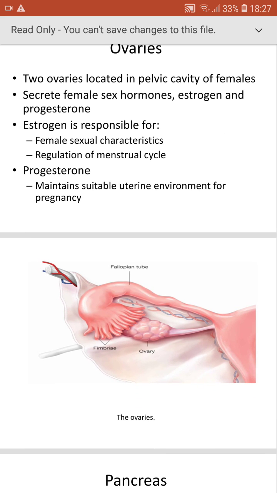So this is the ovary, and we have the fimbriae, and from the ovary the ova will get released. This released ova will go into the fallopian tube, and here the ova will wait. The egg will wait for 24 hours for the sperm. Here only the fertilization will take place. So where the fertilization will take place means that is in the fallopian tube.